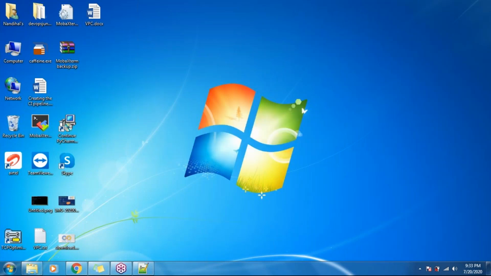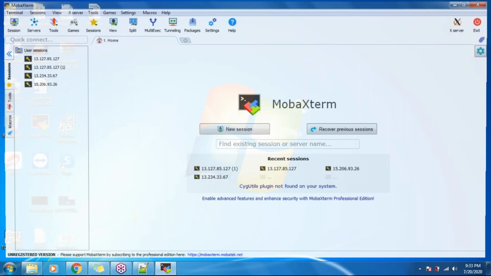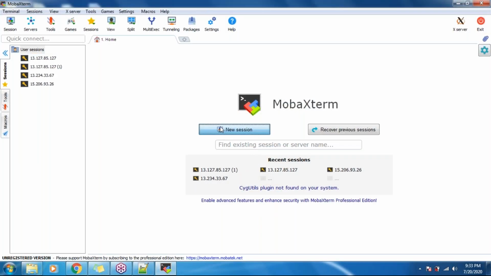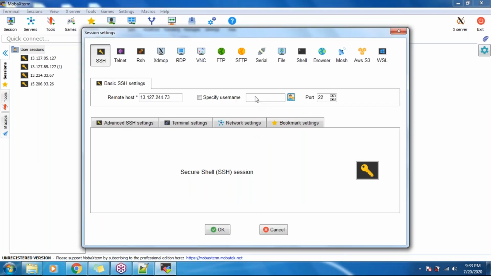In this session, provide the host name and specify the username with which user you want to log in. Let's click on OK.